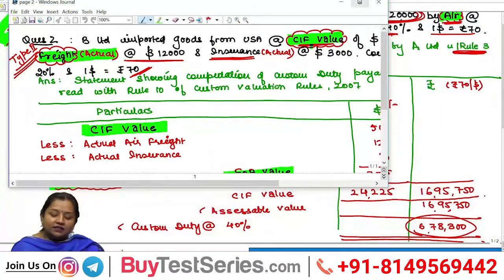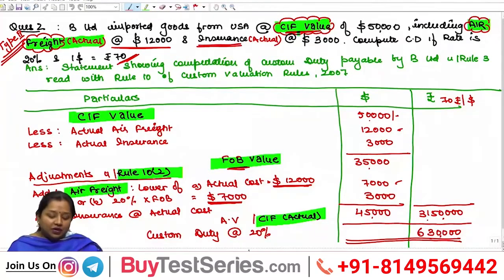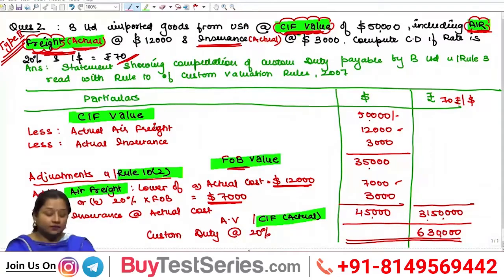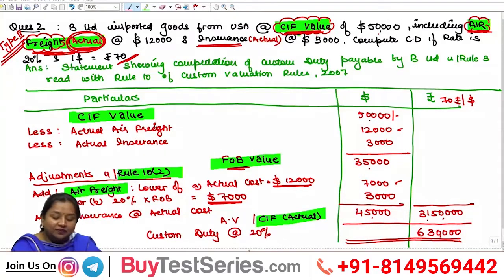Another type of question which can arise from Rule 10.2 is type 2, wherein in the question CIF value has been given along with air freight. In the given question, it says that B Limited imported goods from US at a CIF value of $50,000, including air freight at the rate of $12,000. Here CIF includes actual air freight.